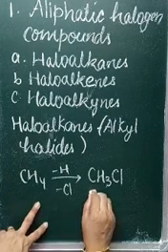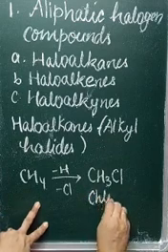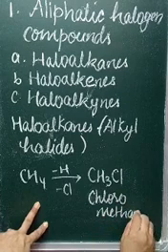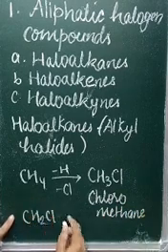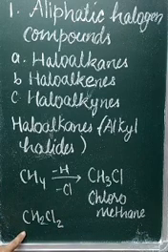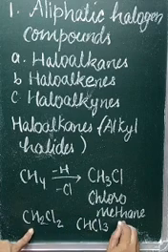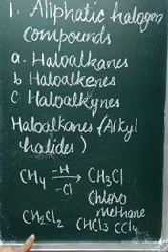This is chloromethane. Similarly, you can have dichloromethane if two hydrogens are replaced. If three hydrogens are replaced, trichloromethane. If four hydrogens are replaced, then tetrachloromethane.